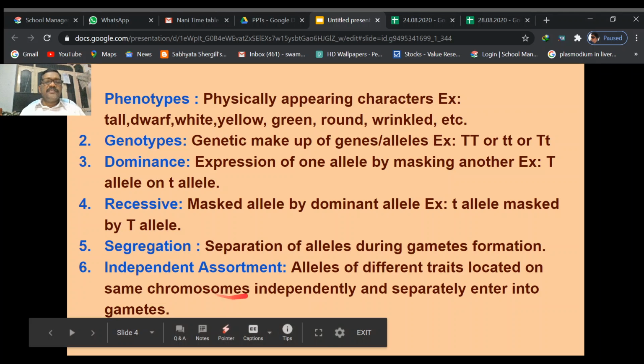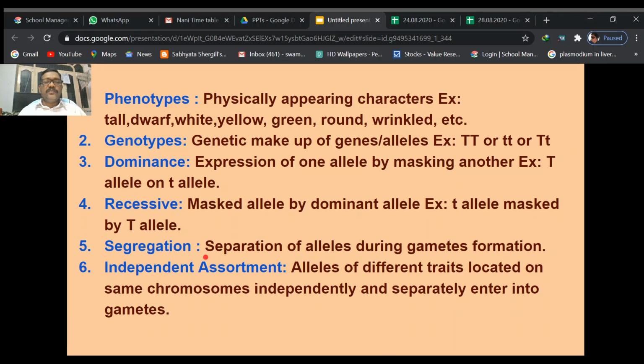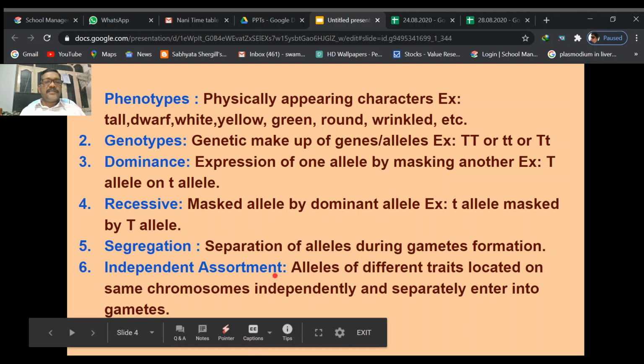Another one is independent assortment. In segregation, two alleles are present on two different chromosomes at the same locus and determine one character. But independent assortment is different.